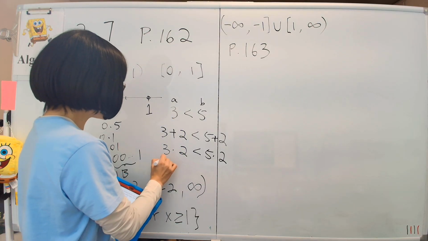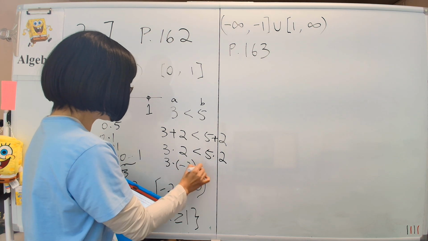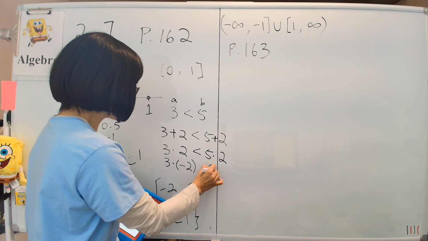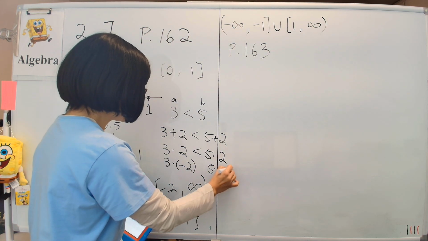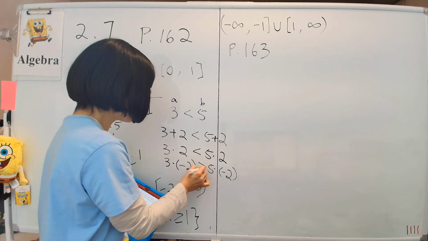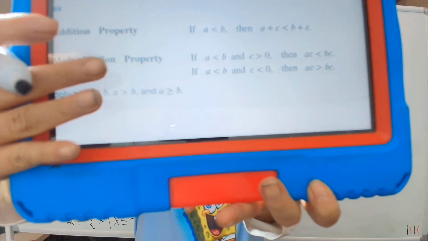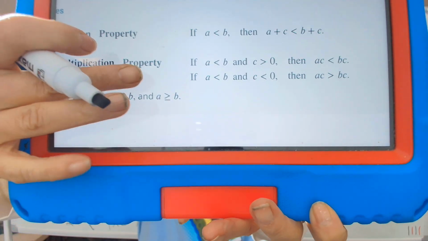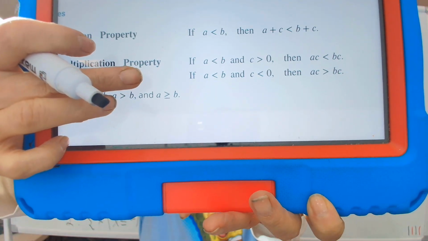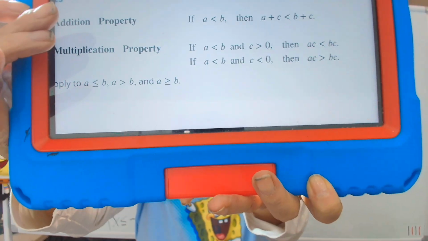If you have 3 times -2 and compare it to 5 times -2, then suddenly the 3 is less negative, so the sign flips. So an important point to notice is that when you multiply by a negative number, that is, when C is less than 0, you have to flip the inequality sign. That is the multiplication property.